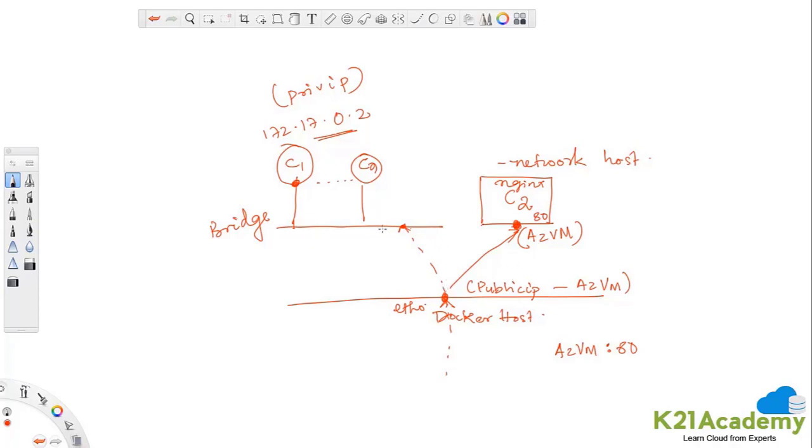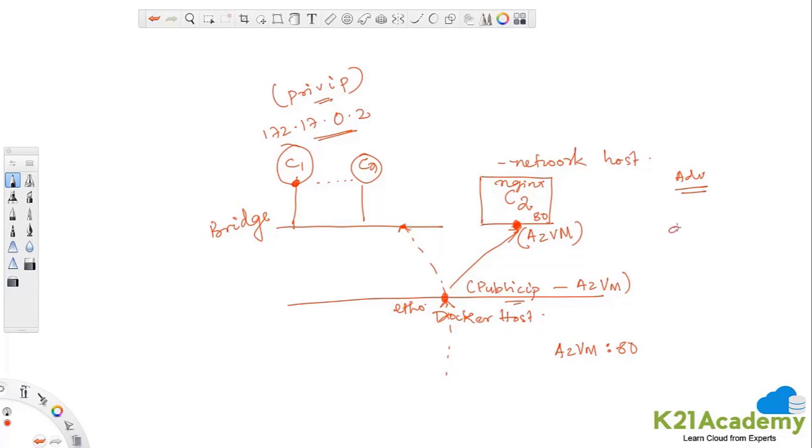The advantage is that I don't want to do the public IP to private IP translation, because obviously there would be a latency in this translation happening. For example, I used to work on a telecom project, right? I was working with big telecom providers, and we normally make video conferencing calls or phone calls, and we don't want any latency in those calls, right? So if we fall like this in such type of application, there would be a huge latency. So what we do is create containers directly on the host network, and we can use this. There is an advantage to this. We are optimizing the performance.